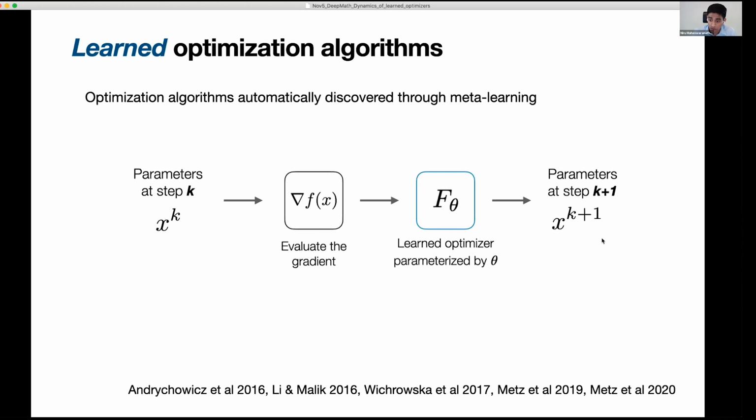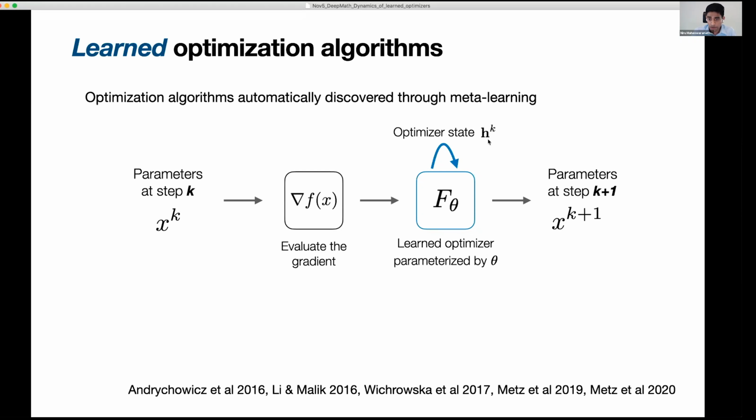So it returns the parameters at the next iteration. And so then we can iteratively apply these computations, and this effectively carries out an optimization algorithm. And then there's one other thing I should mention, which is that in the way I'm currently showing this, the optimizer only gets the gradient as input and only returns the parameters. So there's no state or memory to this optimizer, but oftentimes we want optimizers to have some state or retain some memory about the particular optimization problem being solved. And so we can add that into these learned optimizers.